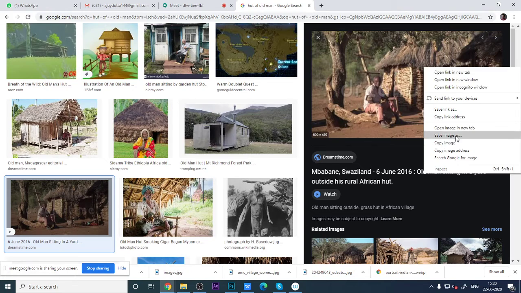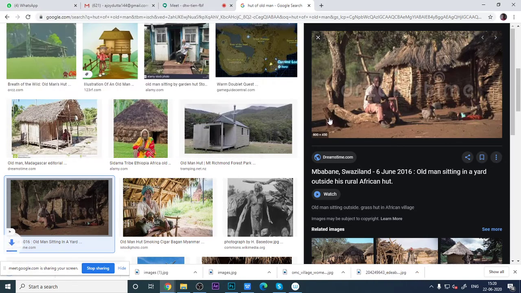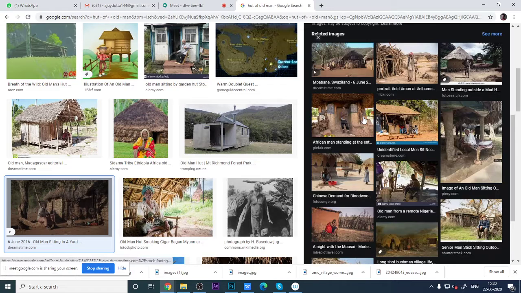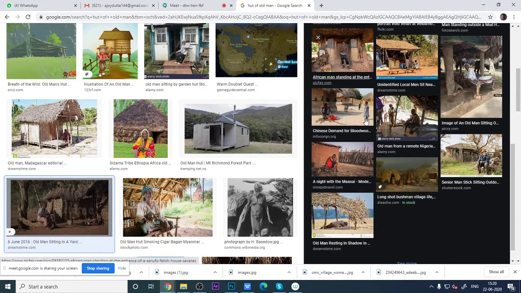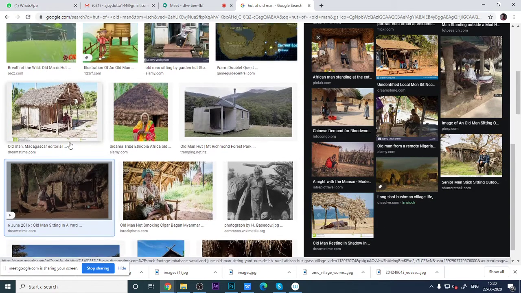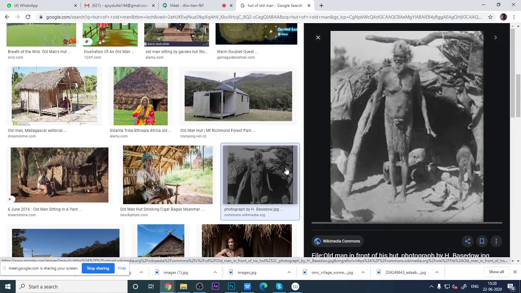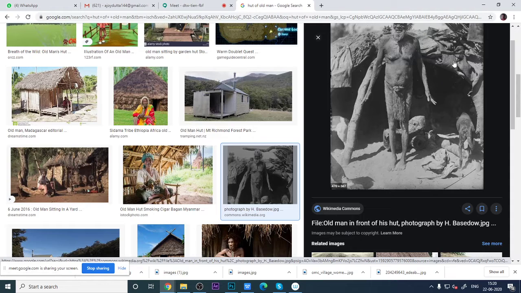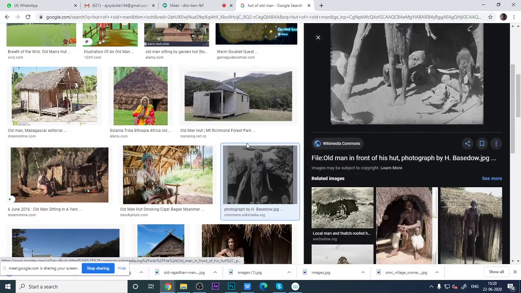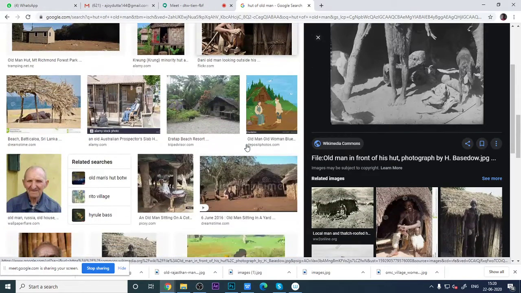Sorry. Suppose I will take this. Or what I can take. Suppose I can take this. This is too much, but it will look good, right? Okay, save images. See, this kind of thing I can use.